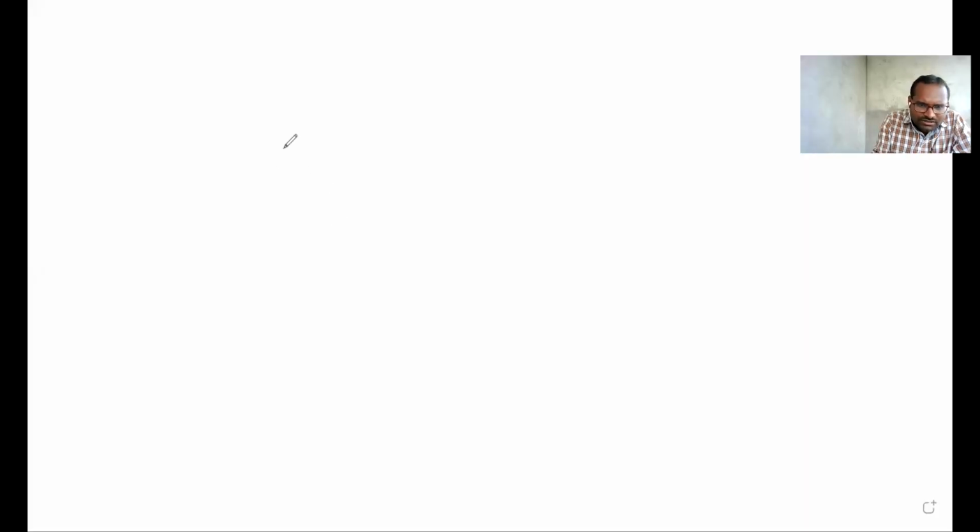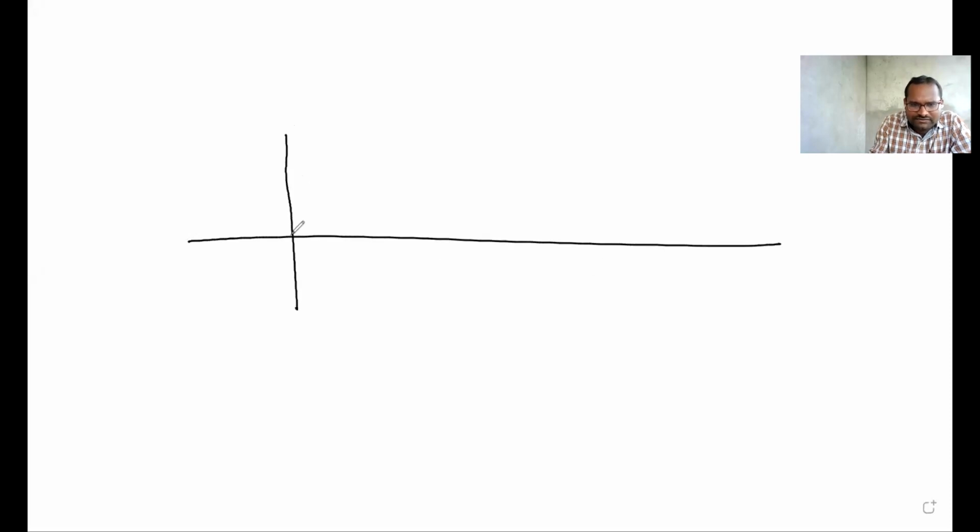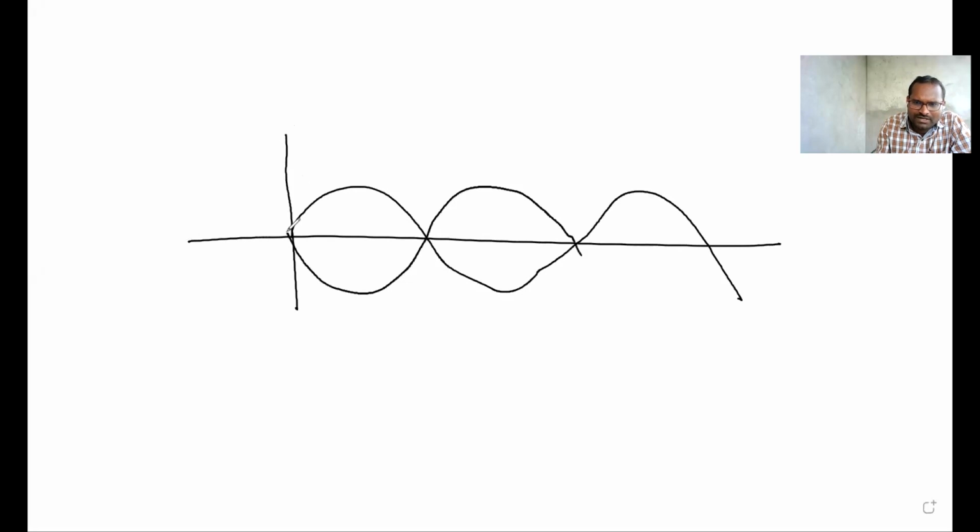Okay. Imagine that one stationary wave has formed like this. These types of waves are called stationary waves. In these stationary waves, at some points, the red color points, nodes are formed.